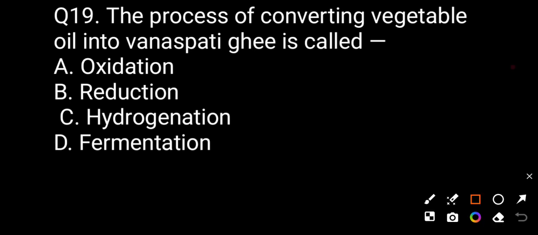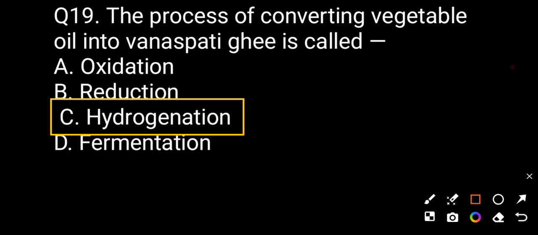Now question number 19. The process of converting vegetable oil into vanaspati ghee is called. Option A oxidation, option B reduction, option C hydrogenation, option D fermentation. The correct answer will be C, that is called hydrogenation.